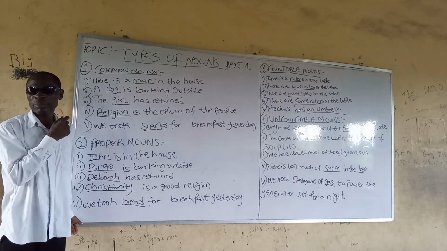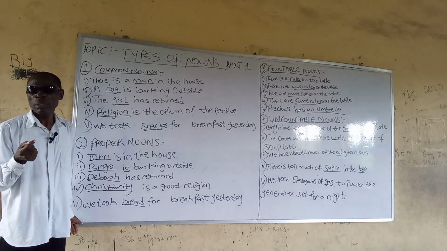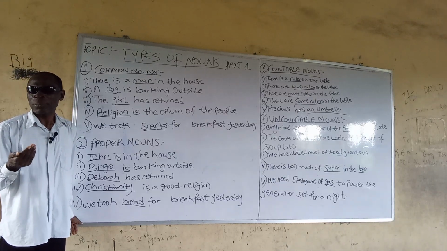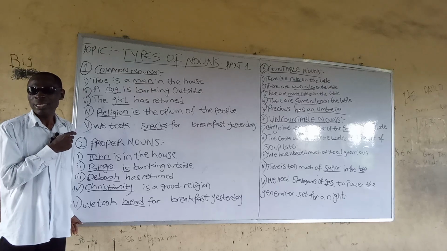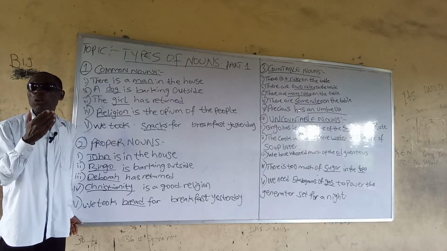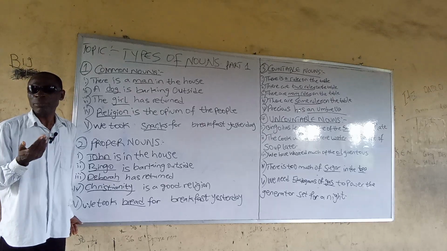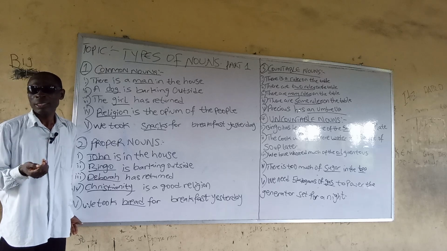Sentence number 1. There is a man in the house. What is the common noun in this sentence? The underlined word here, man, is a common noun because it is a common name shared by all adult males.